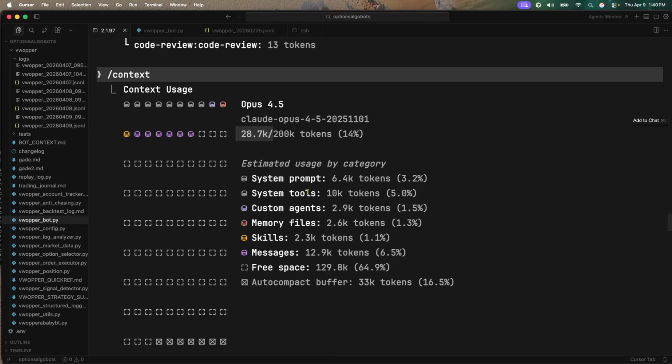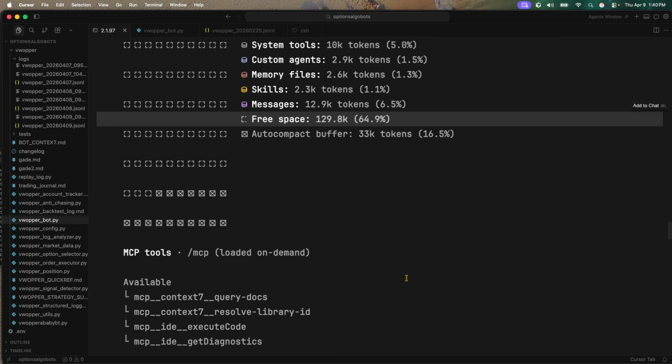How did I use that? System prompts, system tools, custom tools. There are memory files. There are also skills. The messages are just what I've sent. And within that message, there is a little bit of context poisoning, and I'm going to explain what that is in a little bit. Free space is about 64%.